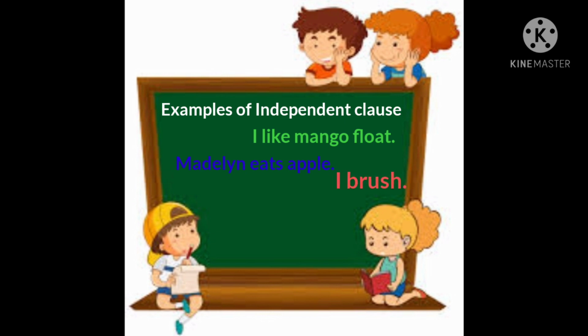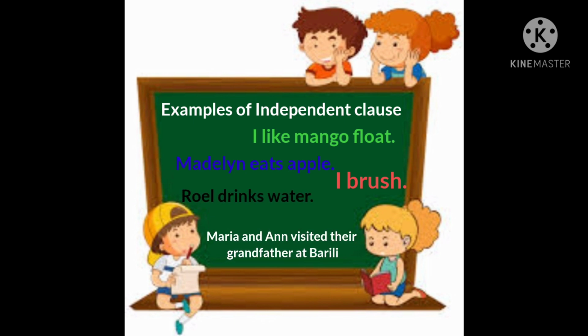First example, I brush. Next, Ruel drinks water. And the next, Marie and Anne visited their grandfather at Bareilly. So, in the examples above, I, Ruel, Marie, and Anne are the subjects who do an action in each sentence.